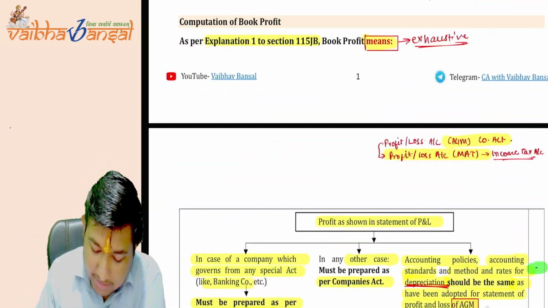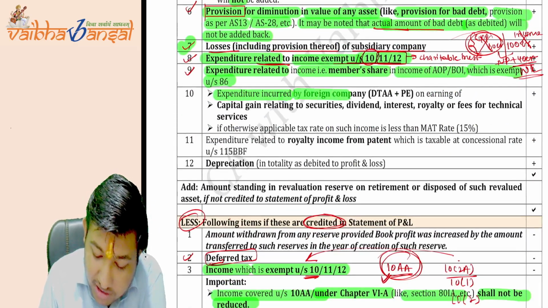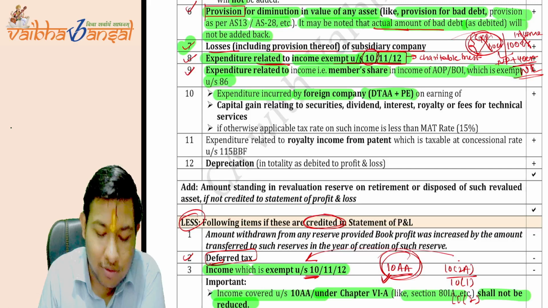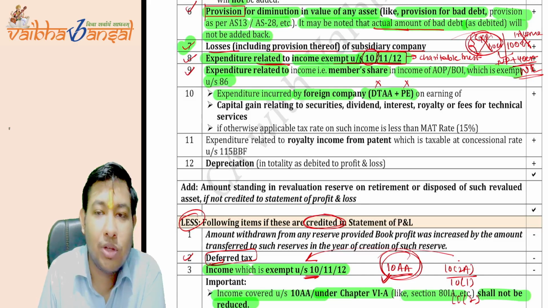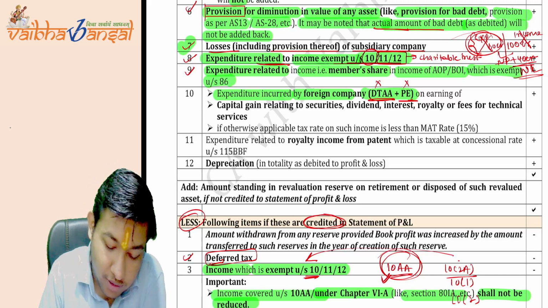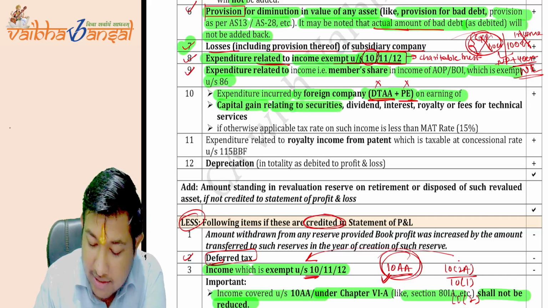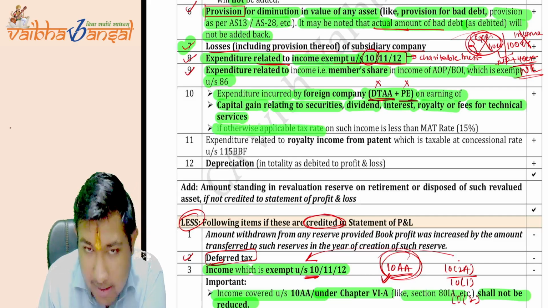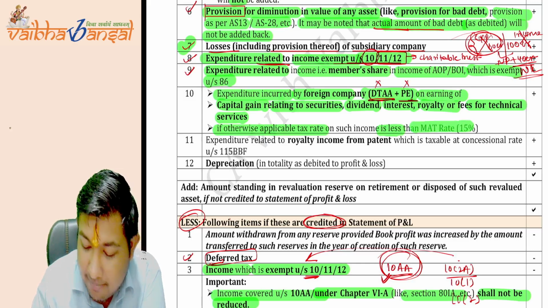Okay, is this clear? So come here. Expenditure incurred by the foreign company having the DTAA plus PE. Because if any of these conditions goes wrong, either DTAA is not entered or the PE is not happening, the MAT will not apply. MAT will only apply if you have a DTAA plus PE. On earning of capital gain relating to securities, dividend, interest, royalty, or fees for technical services, if the otherwise applicable rate, that is the 4%, 5%, 9% on such income, is less than the MAT rate.